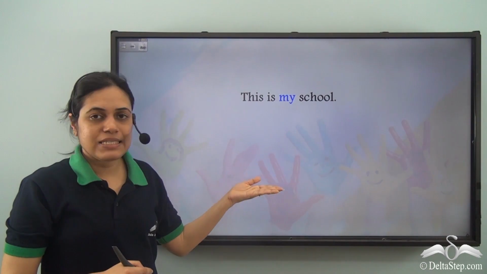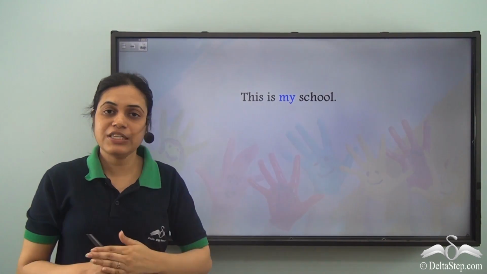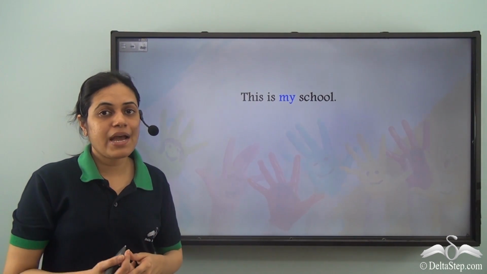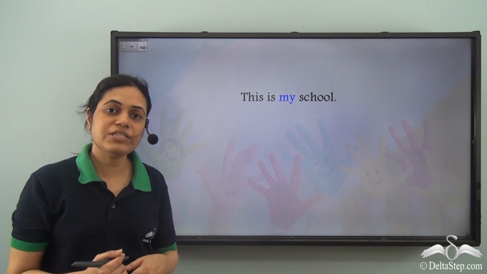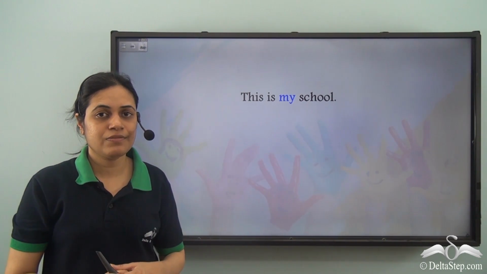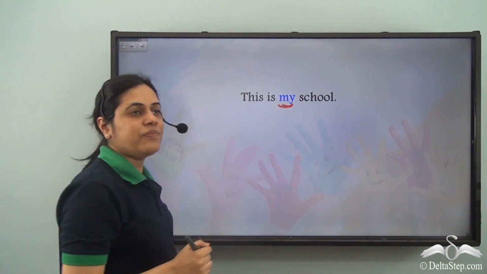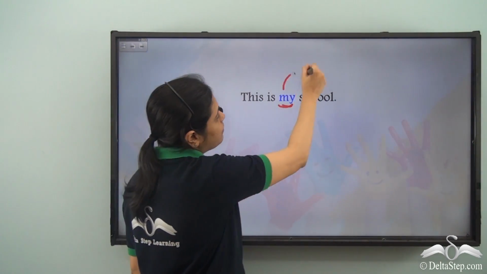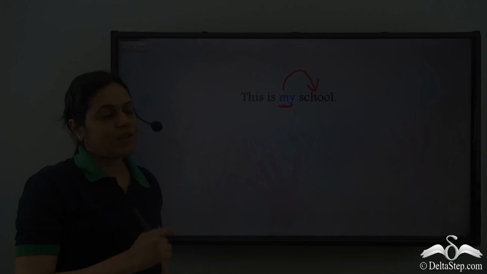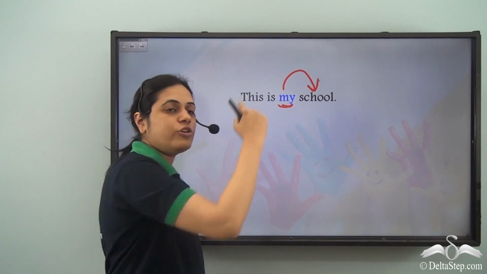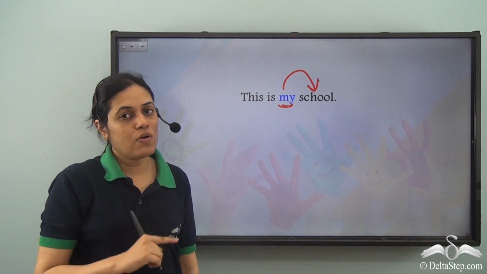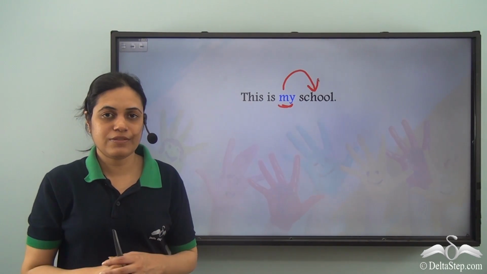So in this sentence, this is my school. Is the word my a possessive pronoun or is it a possessive adjective? As we can see, the word my is describing the word school and it is followed by the word school. So it is a possessive adjective.